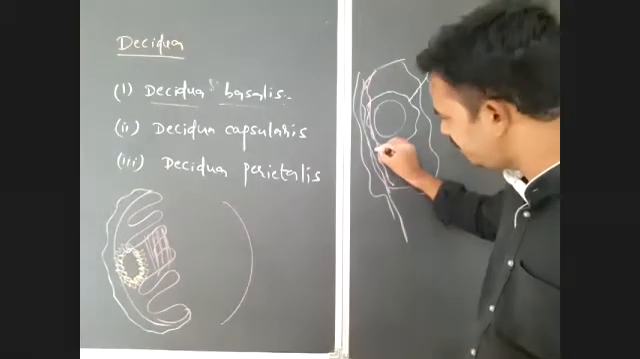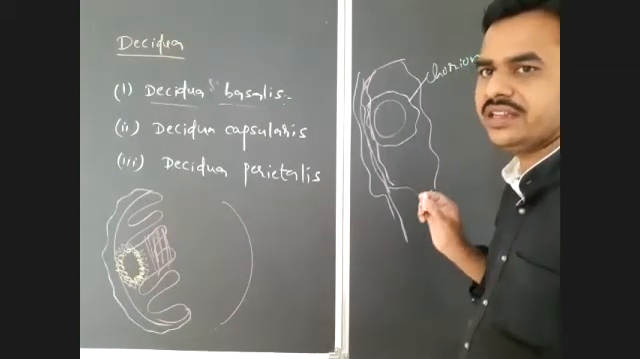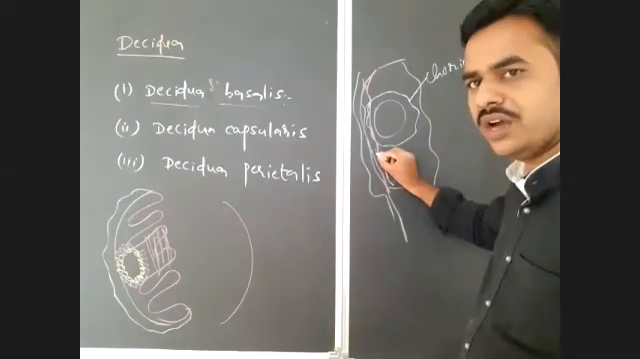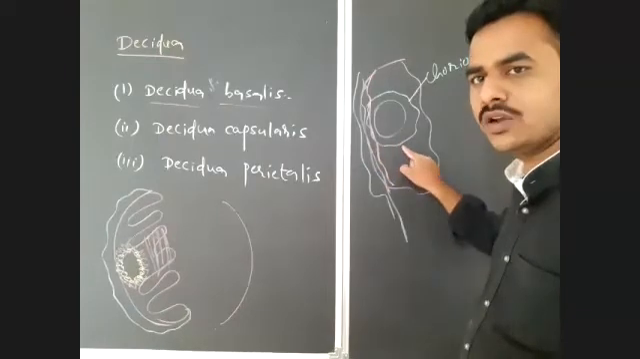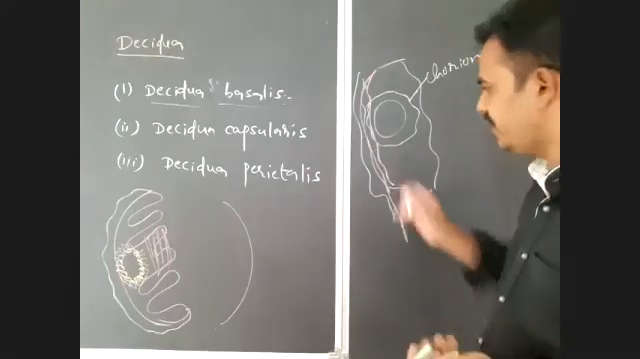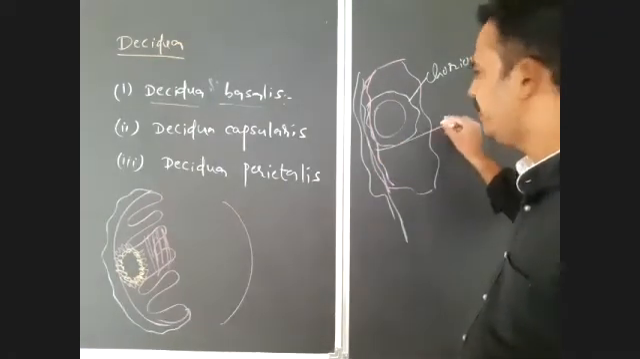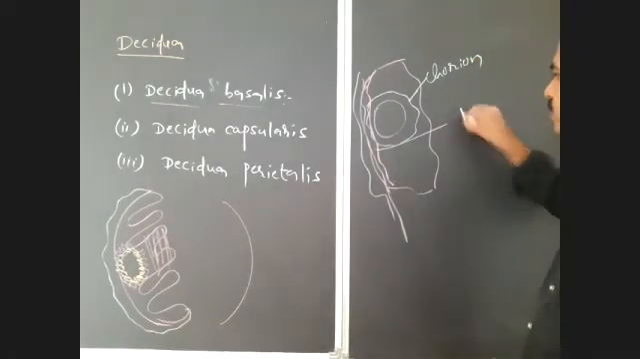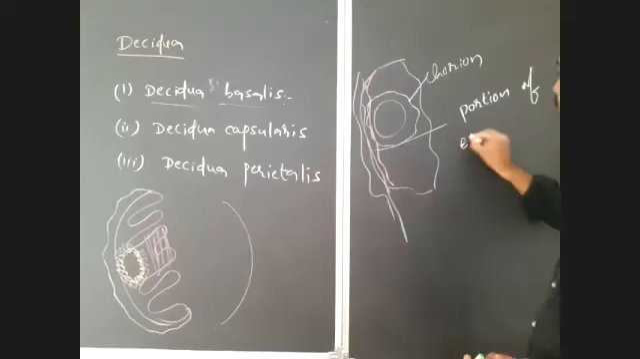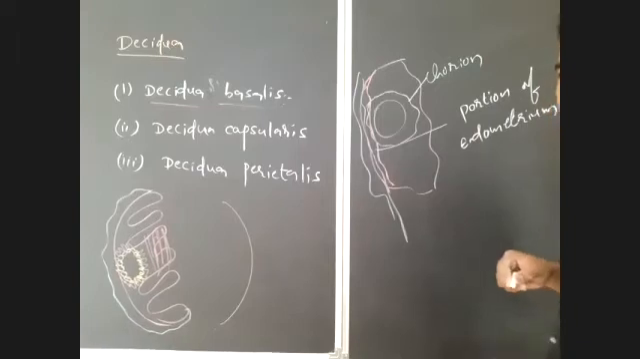So actually, this is the exact deciduea basalis. What is the exact site of deciduea basalis we should notice? Deciduea basalis is the portion of endometrium that is present between chorion and myometrium of the uterus. A very clear definition. I am writing here what is deciduea basalis: the portion of endometrium